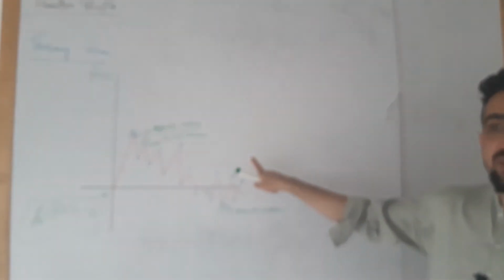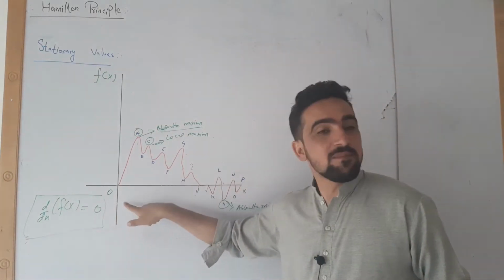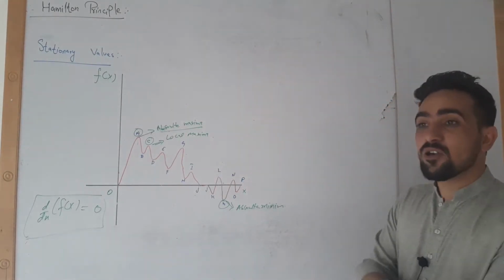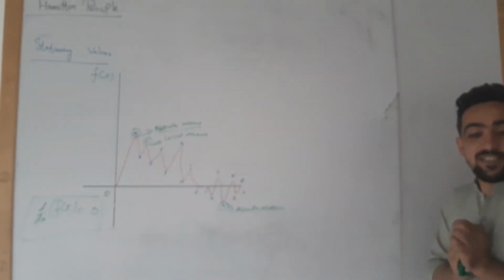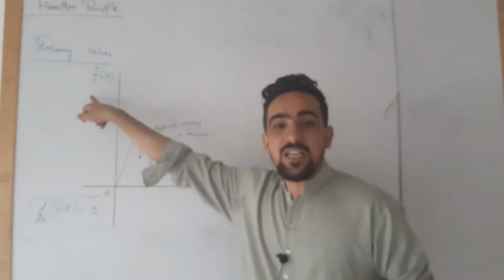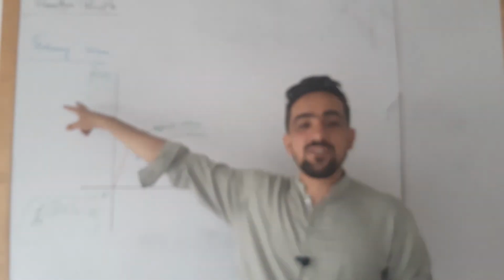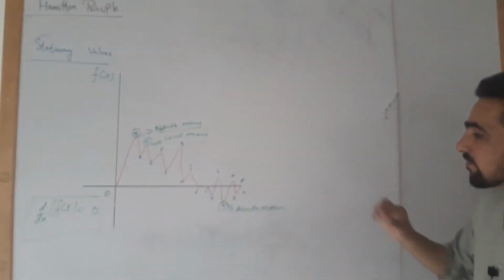Those points on a curve where the derivative of a function becomes 0 are known as stationary values. So absolute maxima, absolute minima, local maxima, inflection points, etc. are known as the stationary values of a function, because at those values the derivative of the function becomes 0.